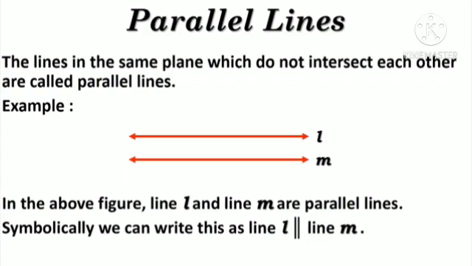Symbolically, we can write this as line L parallel to line M. You can see there are two vertical lines. That is the symbol for parallel lines. So you can say that line L is parallel to line M.